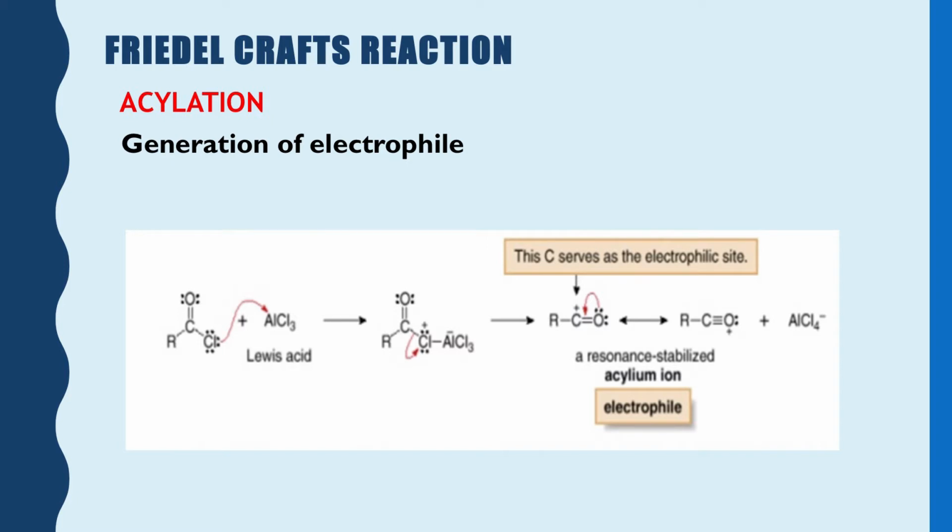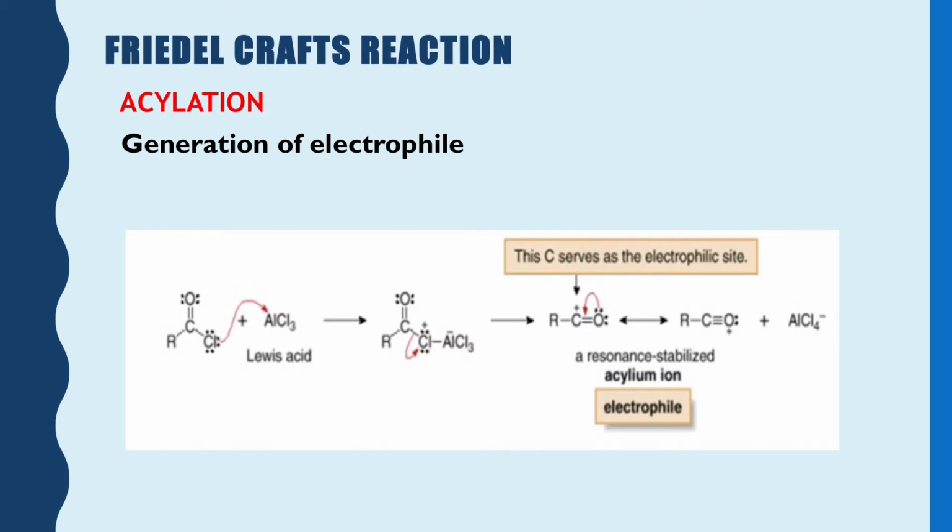So, the expected cation, the methyl cation, is produced for further addition. This was the step for generation of the electrophile.